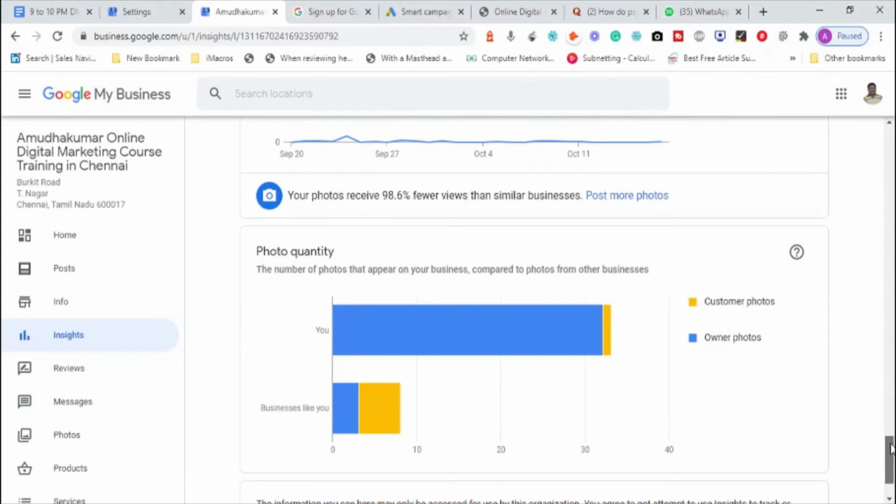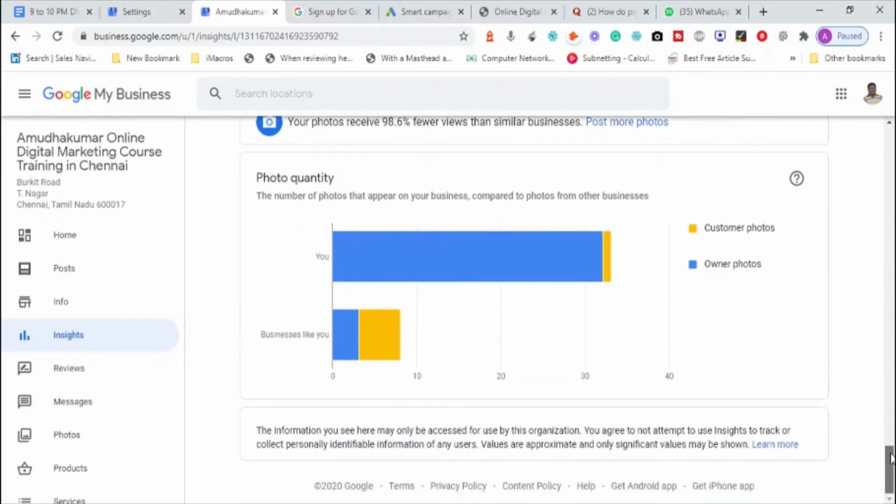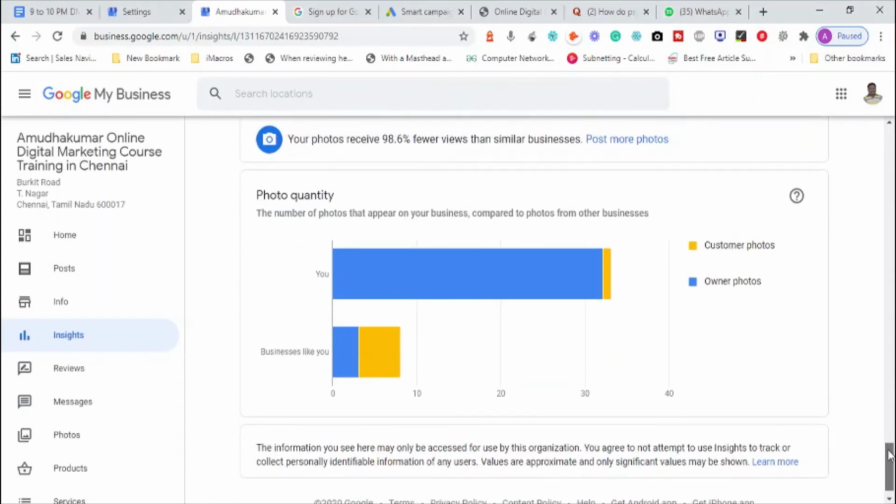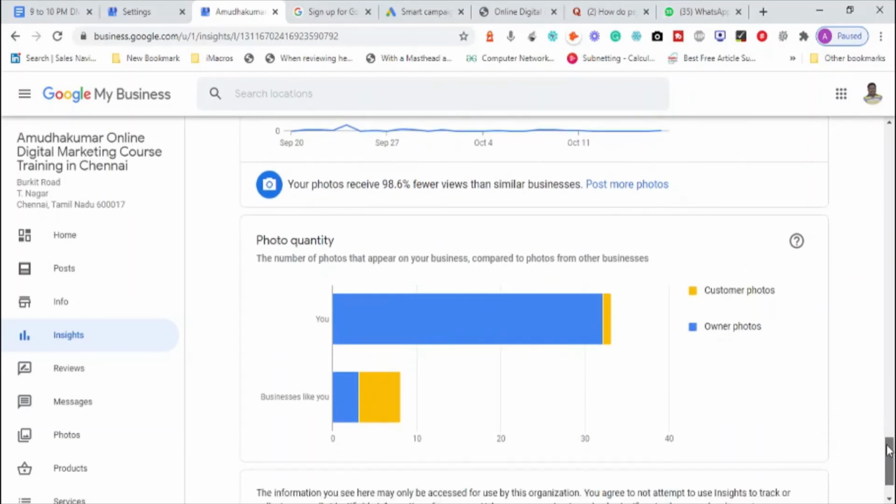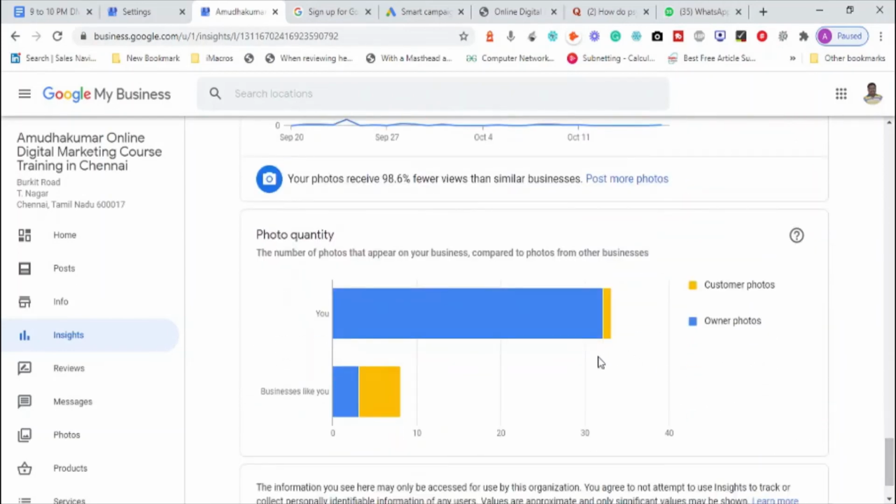Then Google is asking me to add more photos with quality, and it compares the number of photos that appear on our business against customer photos and owner photos. I am uploading more photos, but my customer photos are very few. Only one customer photo is there, but other businesses have 3 customer photos. Other businesses like me are not uploading photos, but I am uploading decent photos. These are the few things that we can understand.